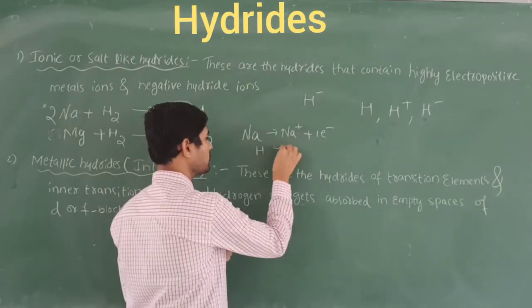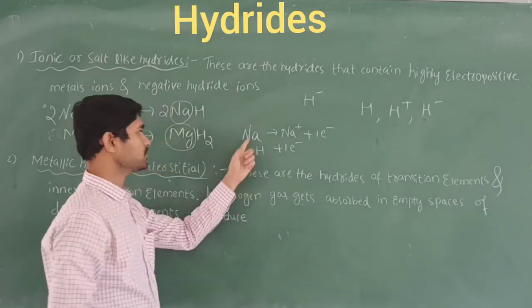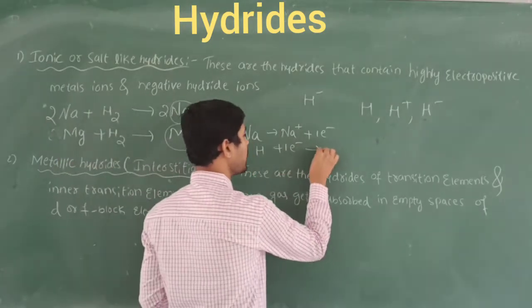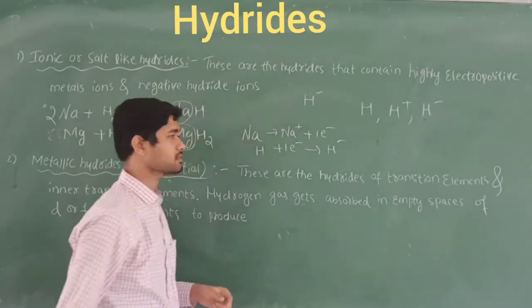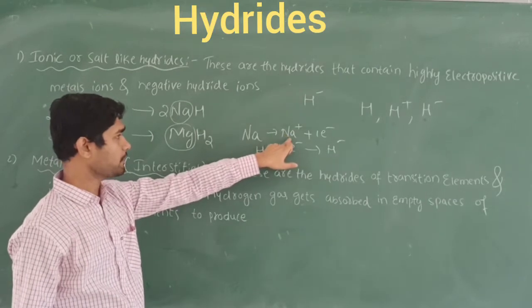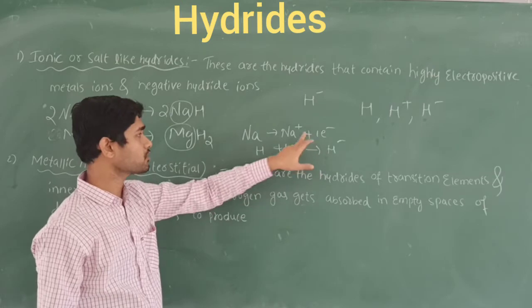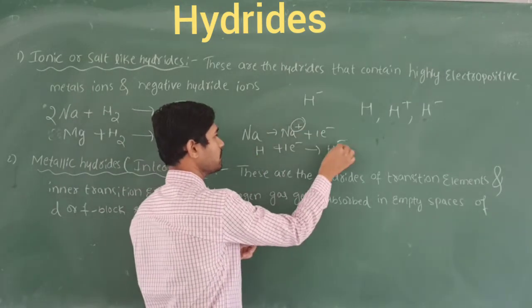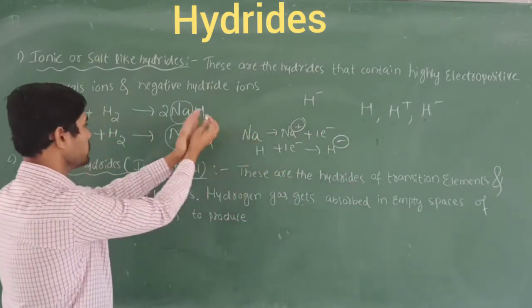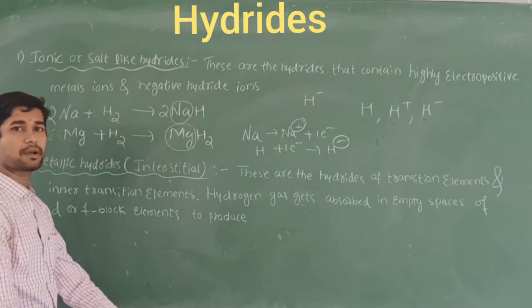So it obtains one electron from this group 1 element, and that becomes the hydride H minus. This combination of Na plus and H minus is called ionic formation. Ionic means charge separation will be there, Na plus and H minus. So that combines as NaH, sodium hydride.